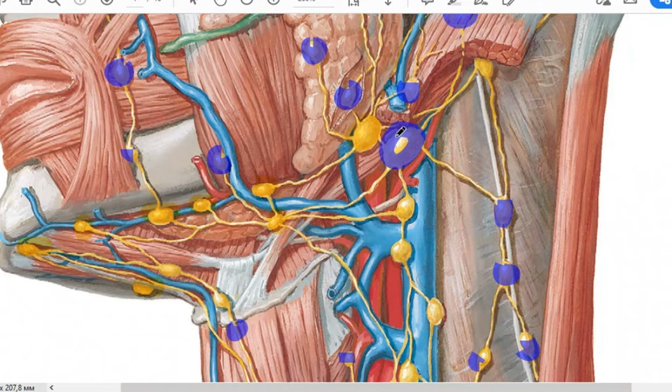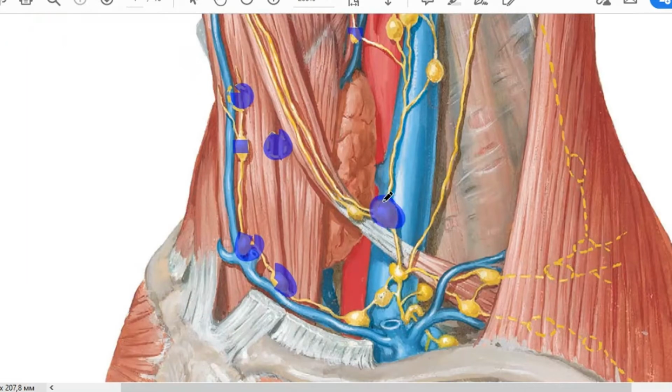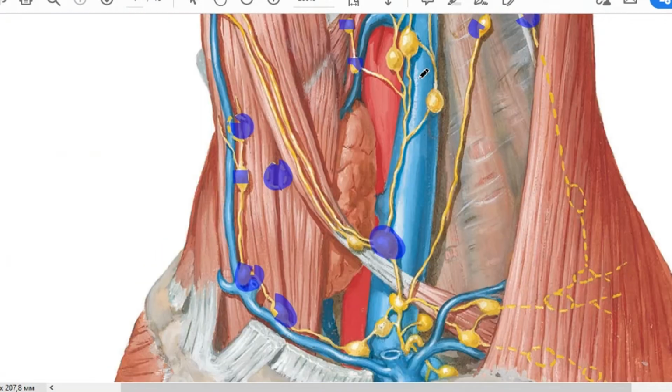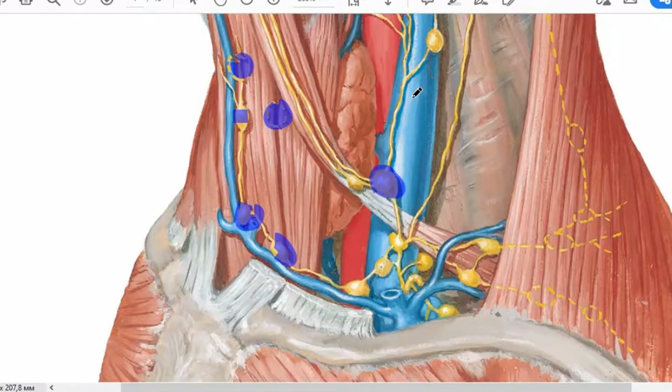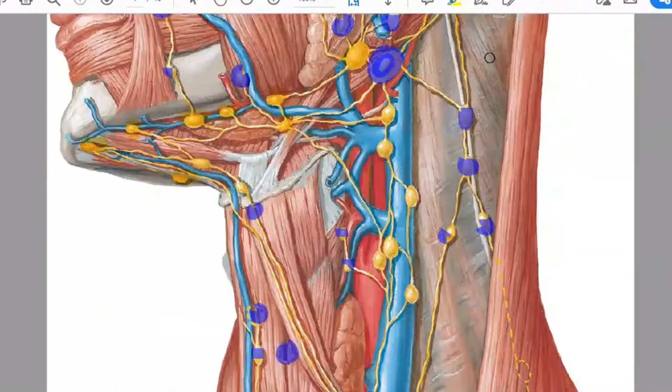This node is called nodus jugulodigastricus. The second one lies where the vena jugularis interna crosses the omohyoid muscle, so it is called nodus juguloomohyoideus. All efferent lymph vessels from the deep cervical lymph nodes go down, unite, and create the jugular trunk, truncus jugularis. And that's all about lymph nodes of head and neck.